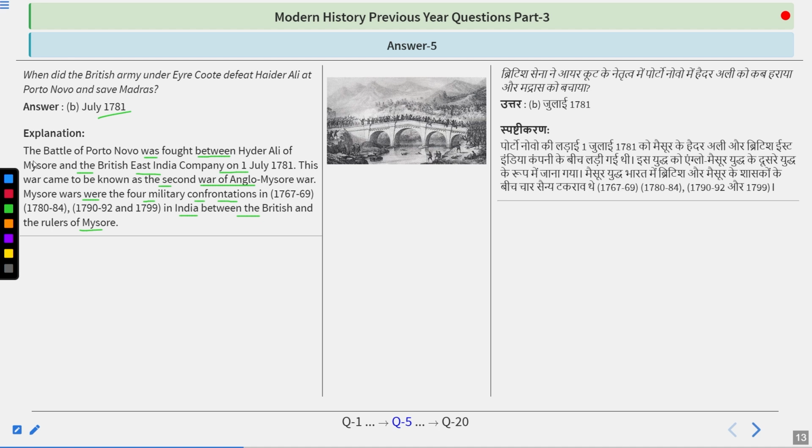During the Second Anglo-Mysore War, while it was going on, Hyder Ali died, and after that the leadership of Mysore was handled by Tipu Sultan. Tipu Sultan was the one who fought the Third and the Fourth Anglo-Mysore War and died in the Fourth Anglo-Mysore War in 1799.